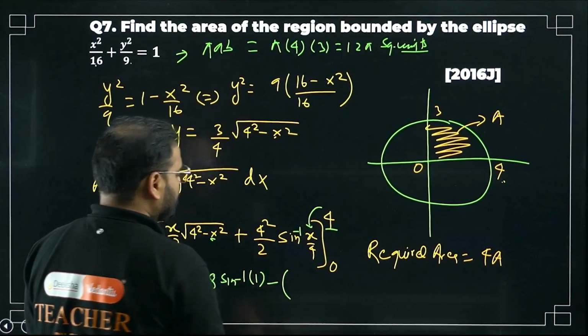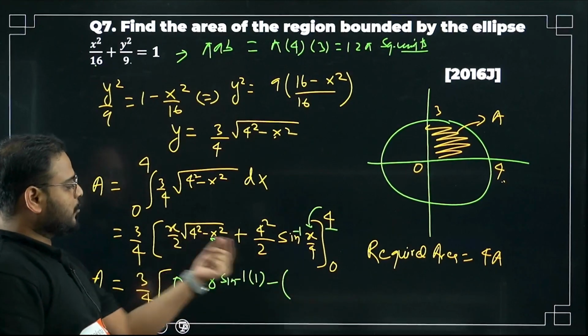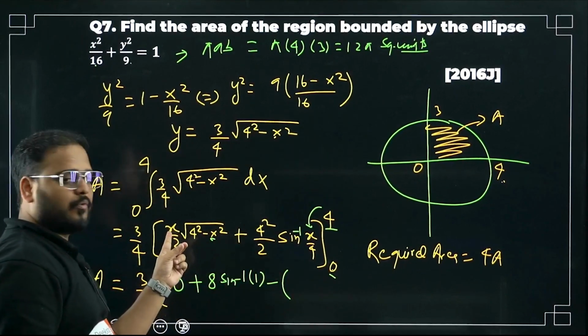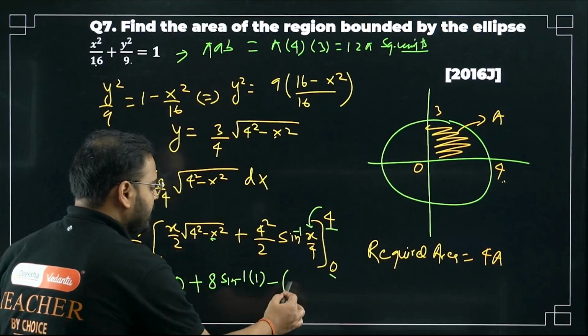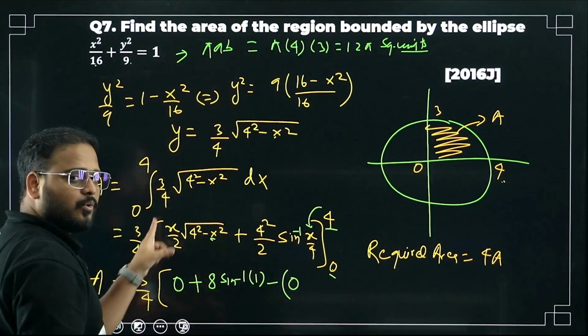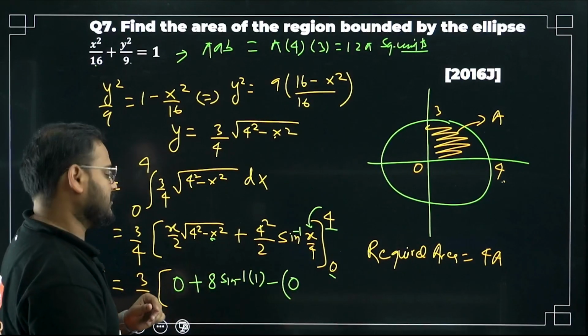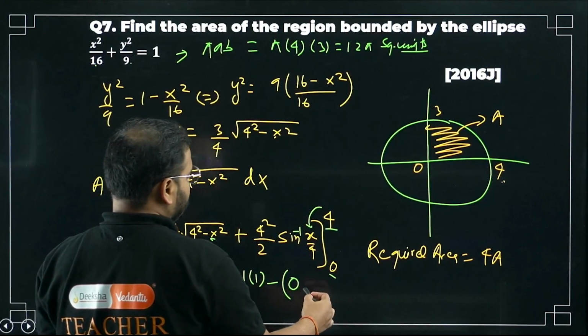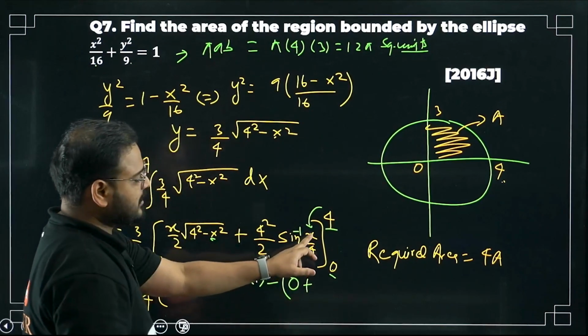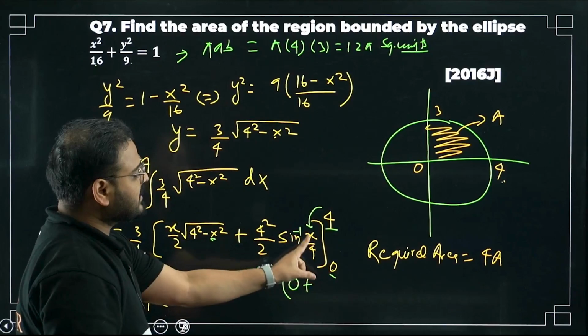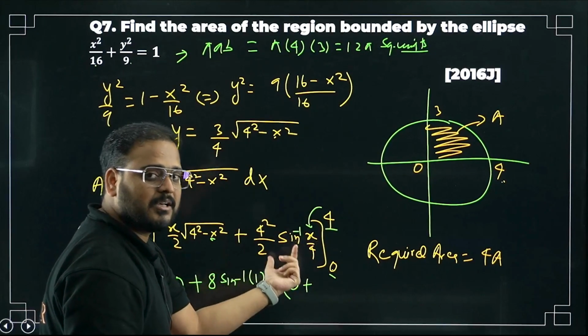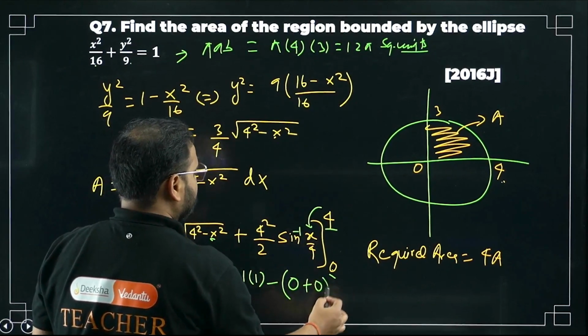Lower limit. Start the lower limit. Put x as 0 over here. This whole thing will become 0, right? 0 by 2, na? Is 0. Multiply everything with 0 will be 0 only. Next what? Please check here. Plus. Put here x as 0. Sine inverse of 0. Lower limit. Sine inverse of 0. How much is that? 0 again. So the whole thing is 0.